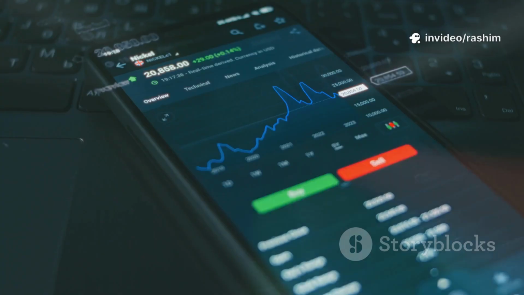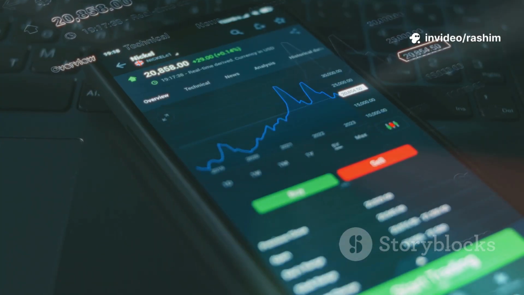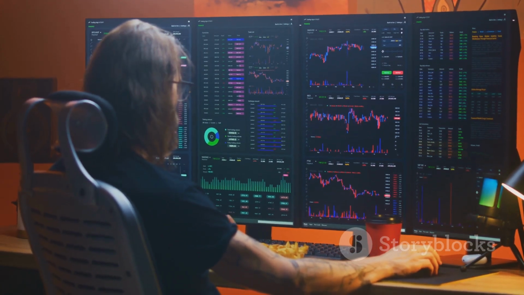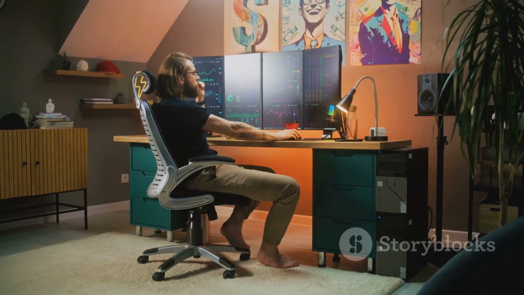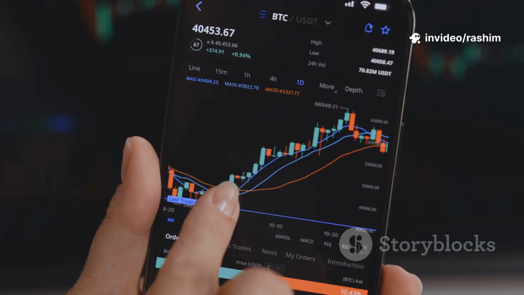If you had set a stop loss at $95 from the beginning, you would have been out of the trade with a small, manageable 5% loss. You would have preserved your capital to trade another day. Setting a stop loss is not a sign of weakness. It is a sign of professionalism. It is an admission that you cannot predict the future with 100% certainty.